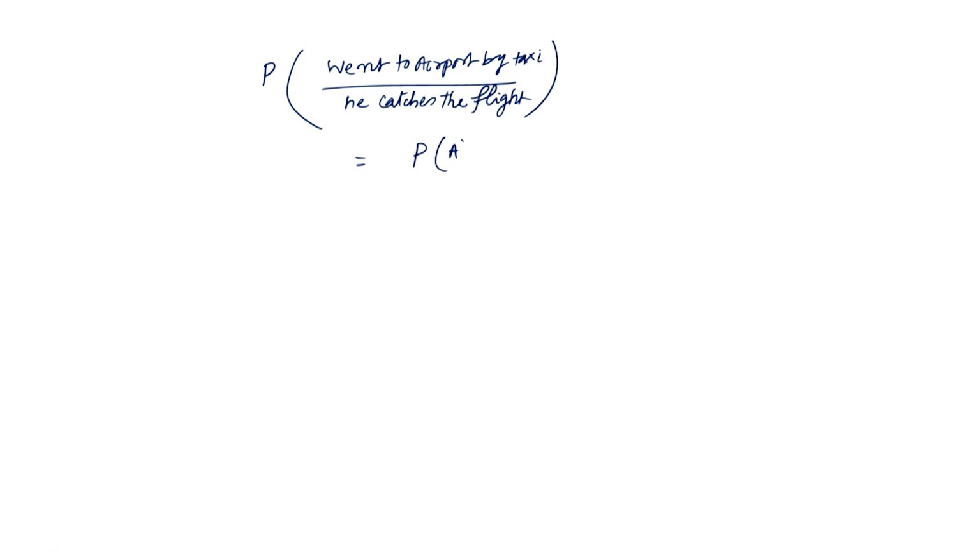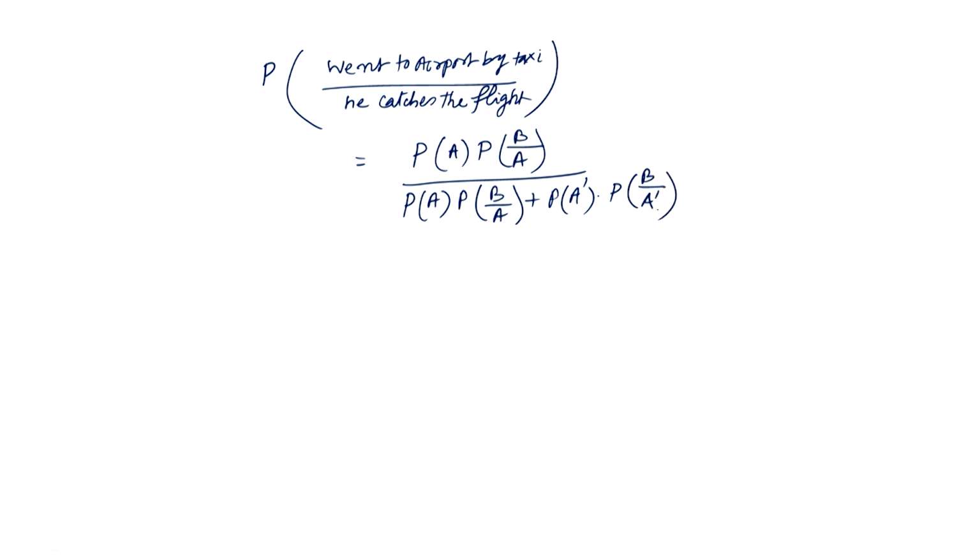So, P A into P B by A divided by P B, where P B is P A into P B by A plus P A dash into P B by A dash. This is the probability that he went to the airport by taxi given that he catches the flight.